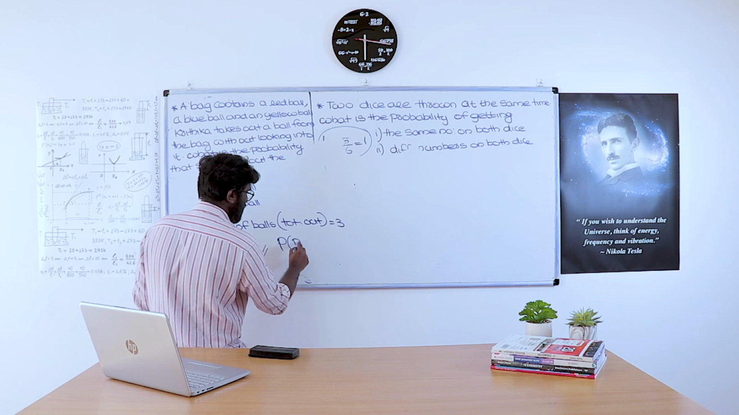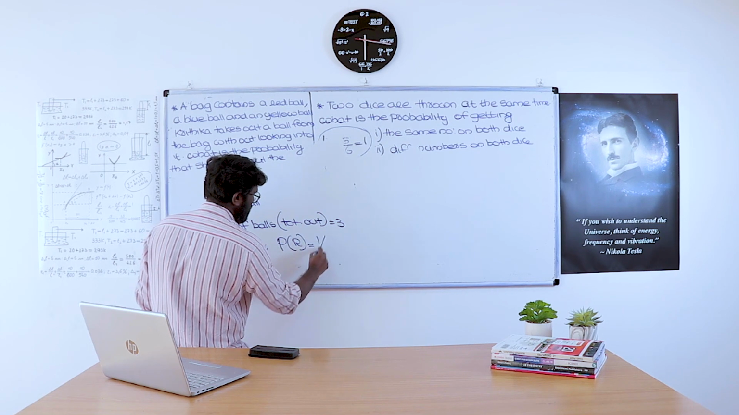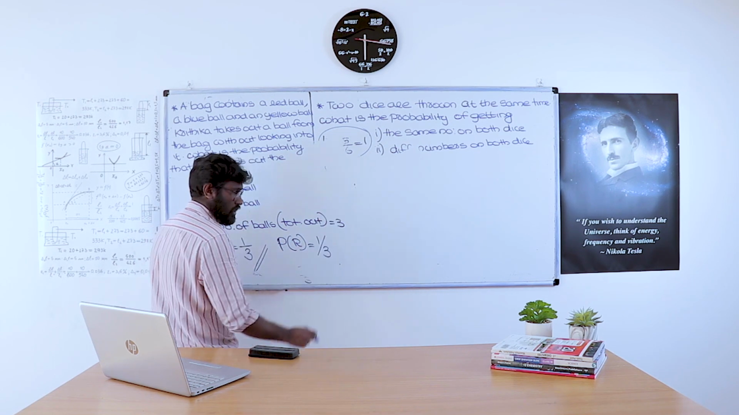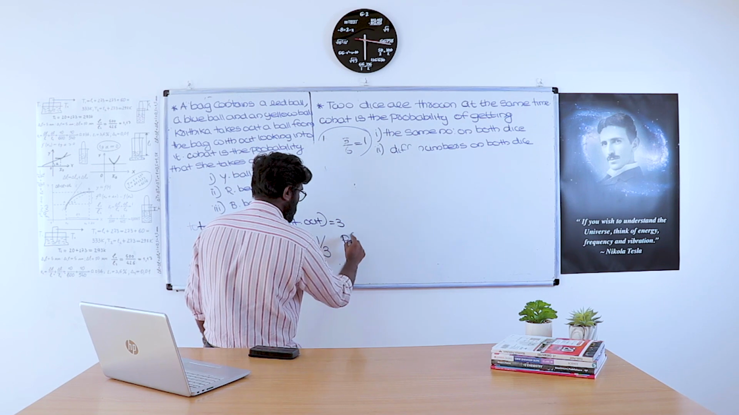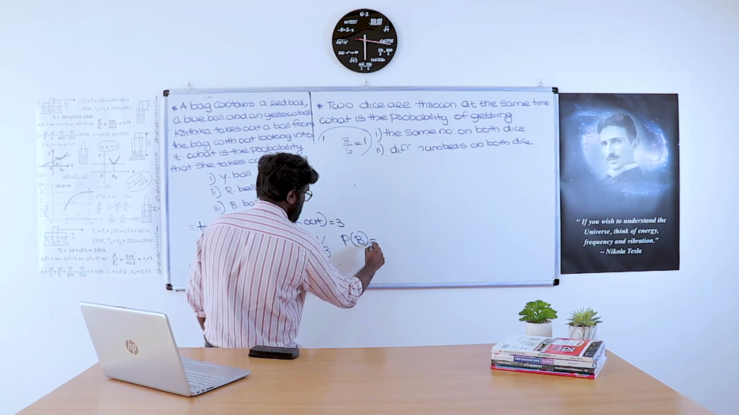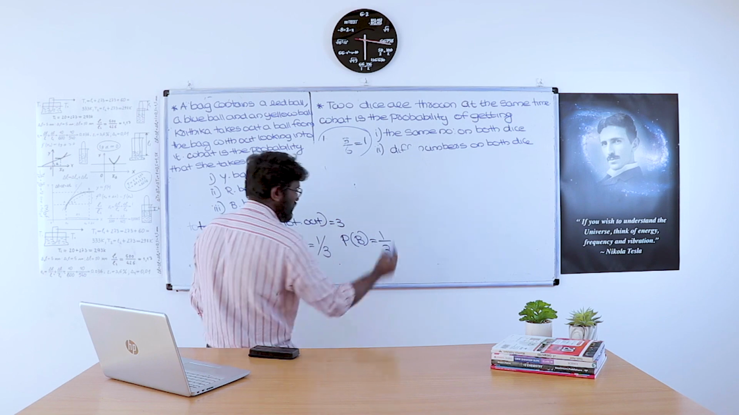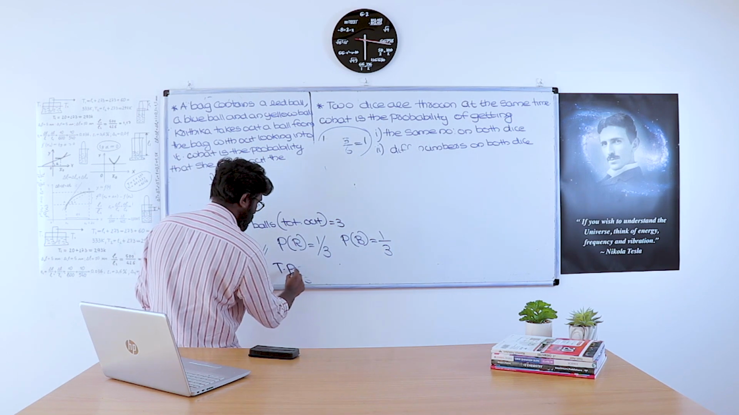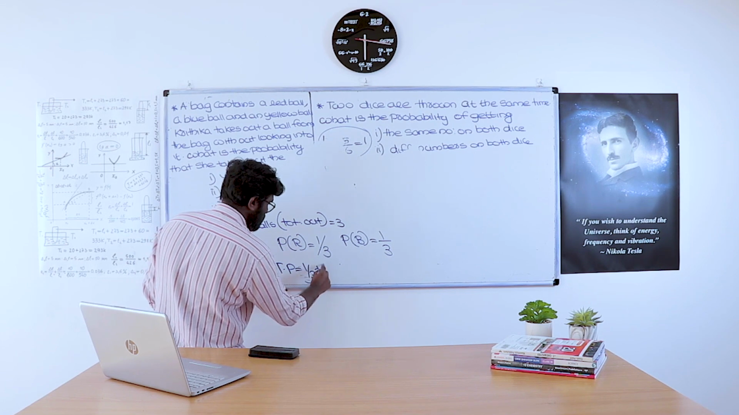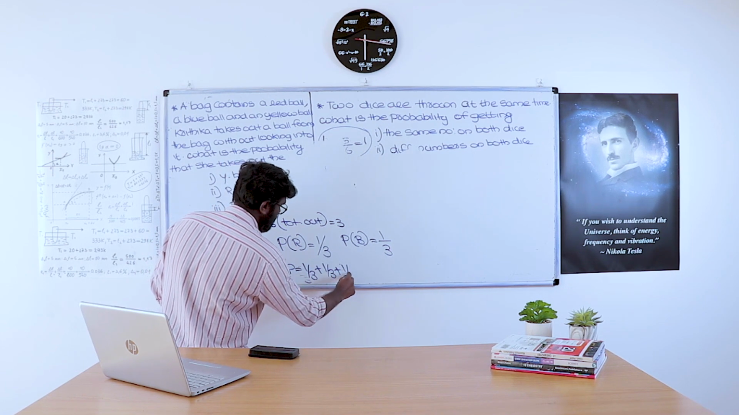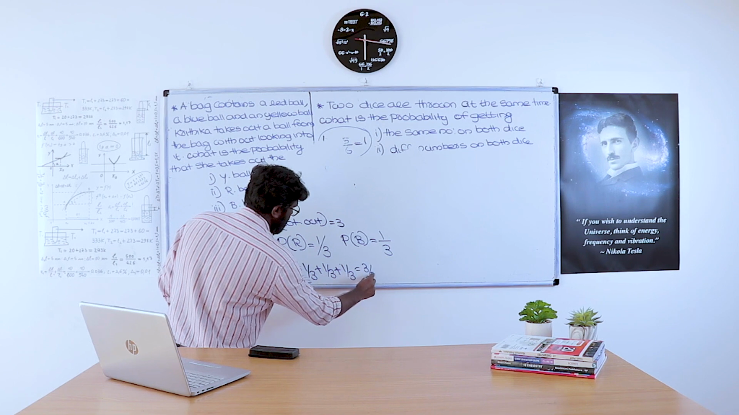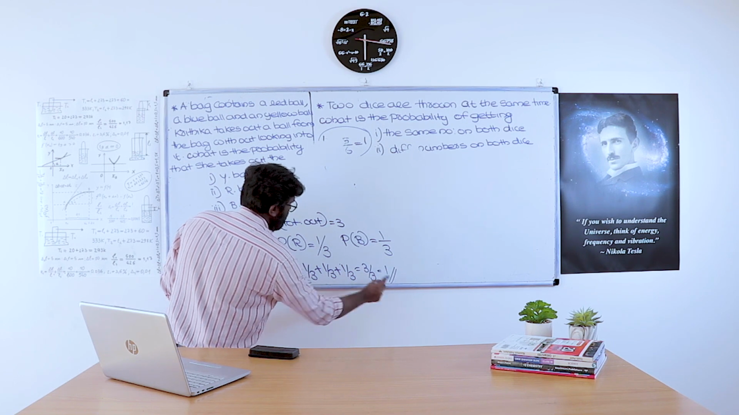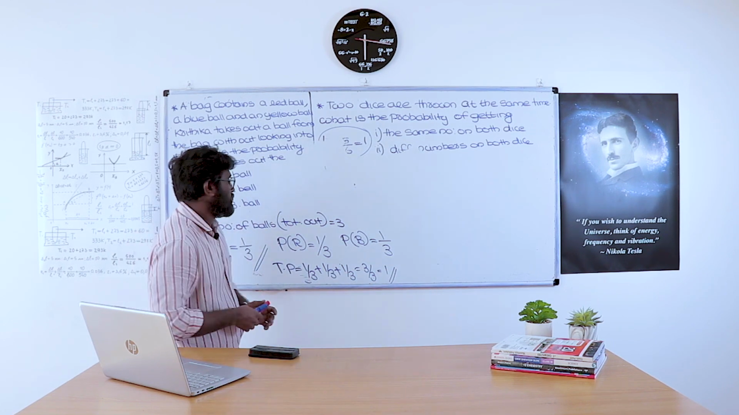Probability of picking a red ball: only one red ball is there, the total outcome is 3, so 1 by 3. Probability of picking a blue ball is equal to: one blue ball is there and the total outcome is 3. So what is the total probability? Total probability equals 1 by 3 plus 1 by 3 plus 1 by 3, that is equal to 3 by 3. 3 by 3 is equal to 1. So this is the correct answer.